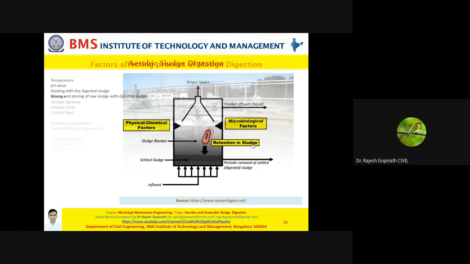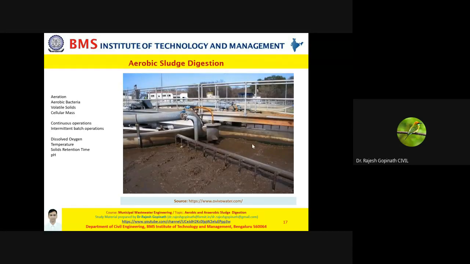Now, let's start with aerobic sludge digestion. So yes, friends, this is again a biological sludge treatment process. And as it says, aerobic, you are employing aeration. You are enabling aeration to stabilize the waste sludge. Obviously, how is the sludge being broken down? How are you reducing the total volume of the sludge? You are doing it with the help of aerobic bacteria, not anaerobic bacteria.